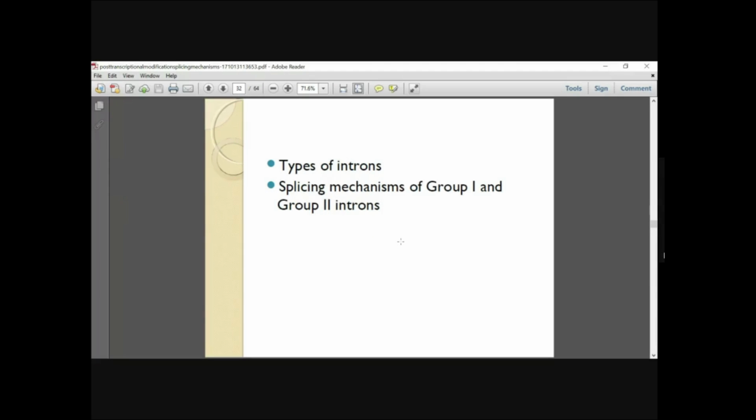Then, I told you that the third important mechanism of post-transcriptional modification is splicing. What is splicing? Splicing involves the removal of introns, the non-coding sequences. In introns also you have group 1 introns and group 2 introns, two groups which are mainly present. The non-coding sequence has to be removed.